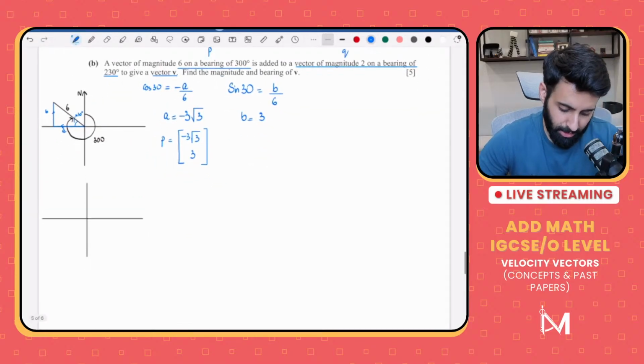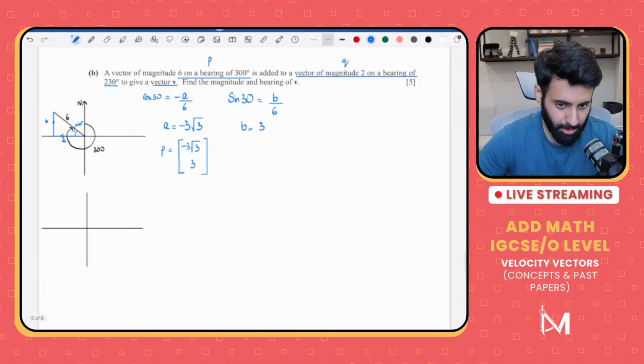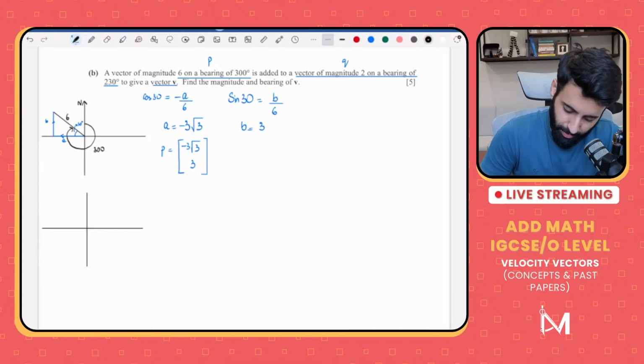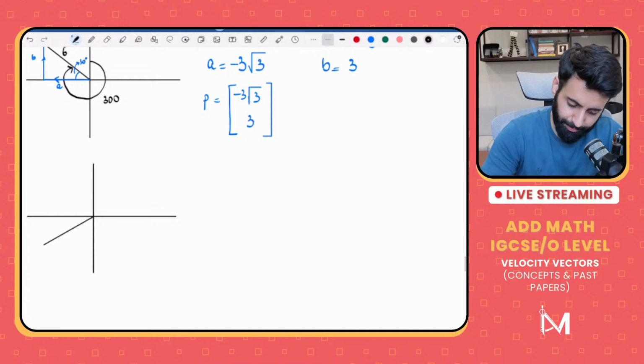Now let's talk about the other vector, which we're calling q. Q is on a bearing of 230 degrees and the magnitude is 2. So first let's see which quadrant 230 degrees will take us in, and that's how we will decide what the angle is and what the sign of A and B will be. So this is 0, this is 90, this is 180, this is 270. So somewhere over here will be 230 degrees.